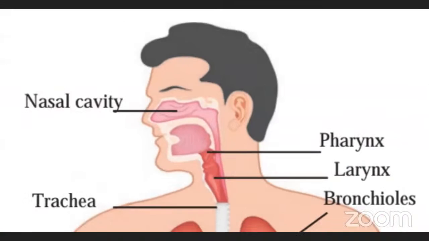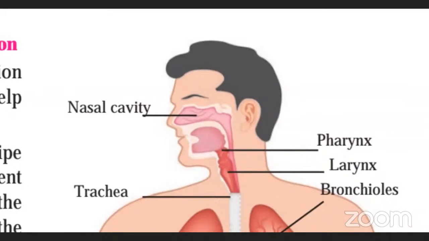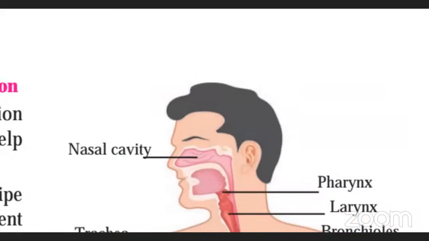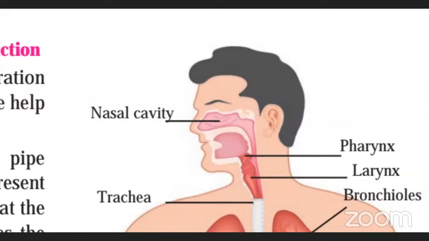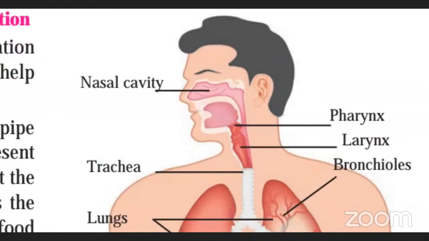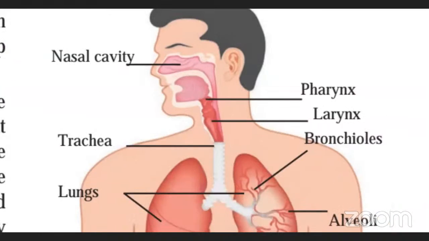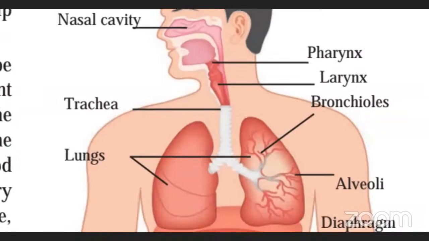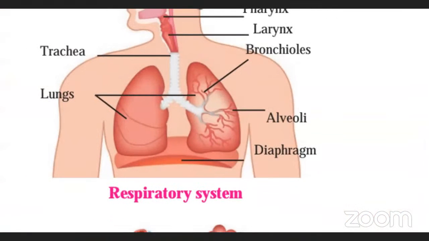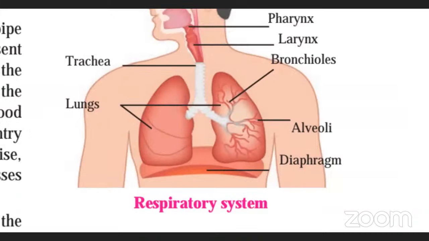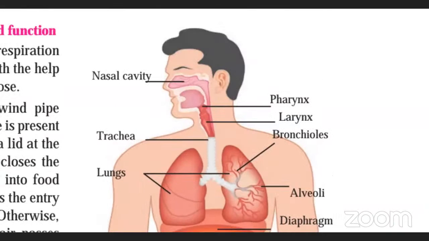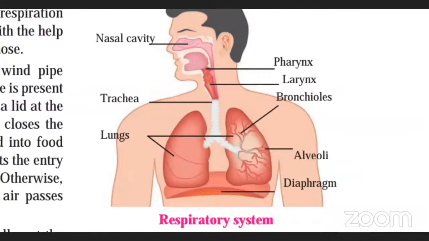So the empty space which is present inside the nose is known as nasal cavity. I have told you cavity means empty space, right? After the nasal cavity, the oxygen is going to enter the windpipe. And after the windpipe, if you see here, this windpipe is getting divided into two parts. One part will enter the right lung and another part will enter the left lung.